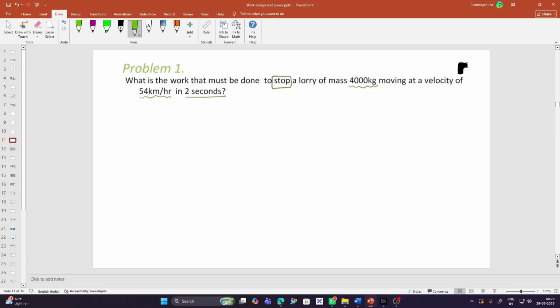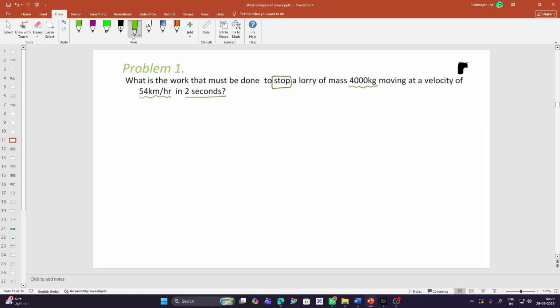So just keep in mind the vehicle is already in motion. The vehicle of mass 4000 kg is already in motion, right? So you have to determine how much work is needed to stop the lorry which is traveling at 54 kilometer per hour in just 2 seconds. So let's write the given values and solve this numerical.